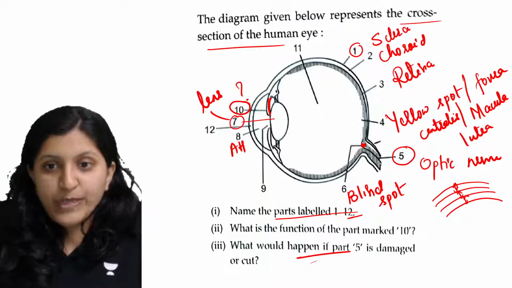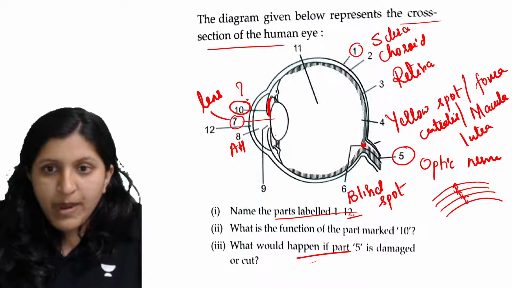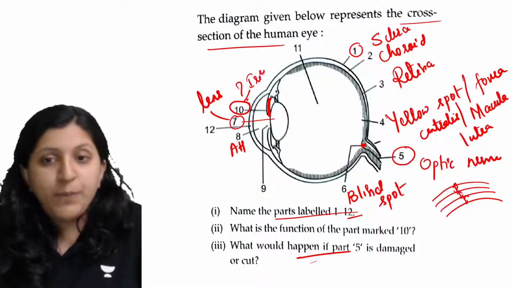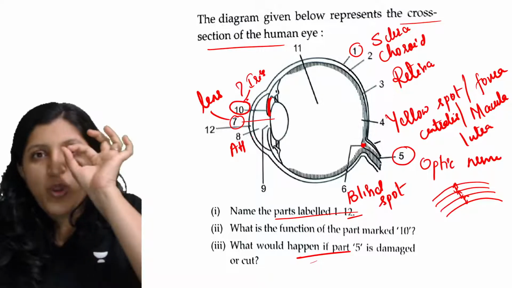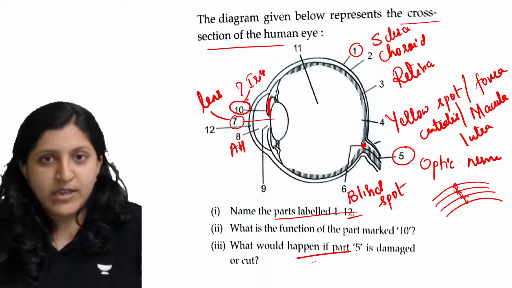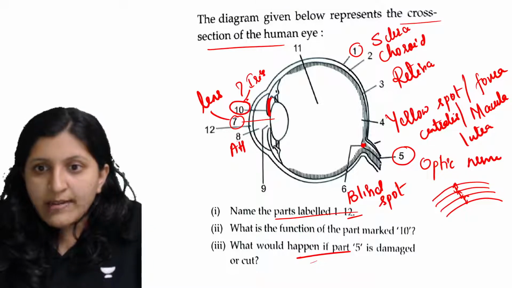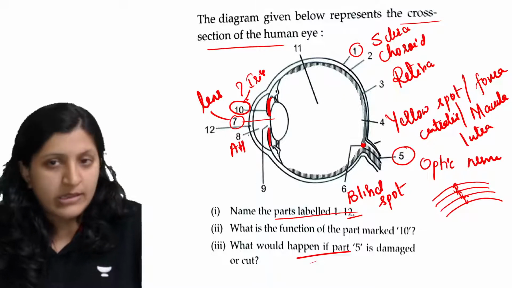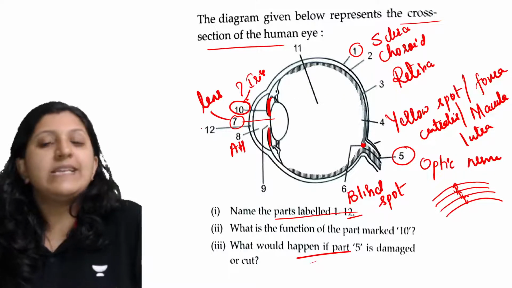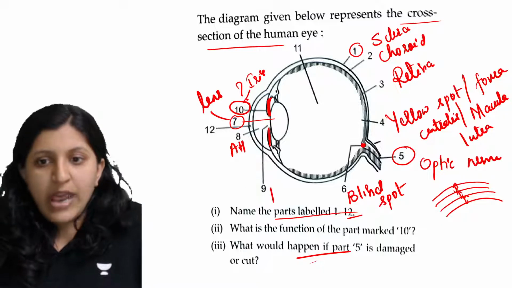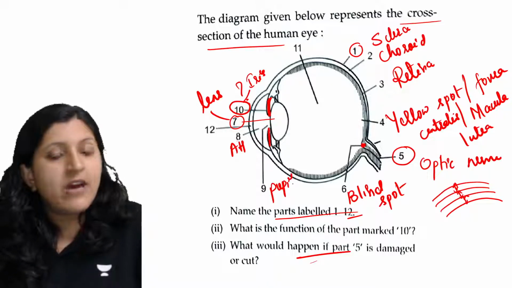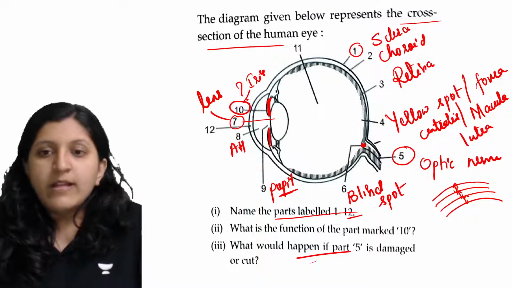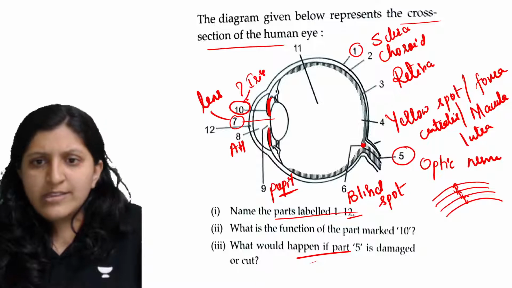What exactly is the pupil? You see this is the iris, the 10th part they have labeled. Between the iris you see a small opening, like in your eye also if you observe it in a mirror. This small gap you find between the iris is the pupil. So you can see an image of yourself in the eye. So this is now the pupil. The 9th is done, and the 10th is already the iris.